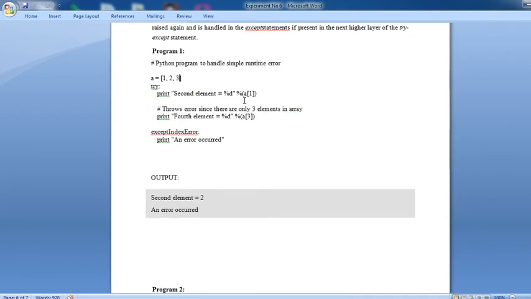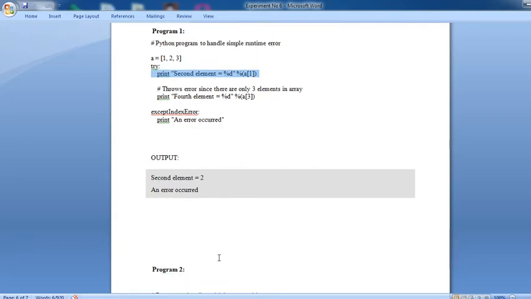Okay, that means the second element in this print statement is displayed as 2 because you are defining a of 1, and for the fourth element, an error occurs and execution automatically jumps to this particular position.